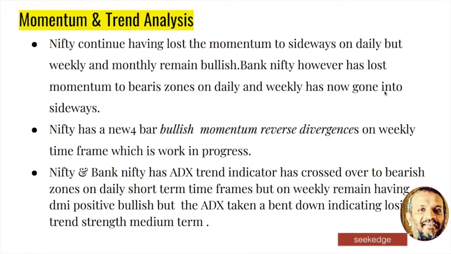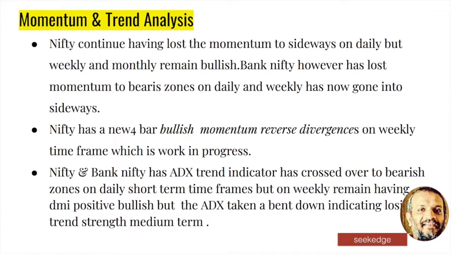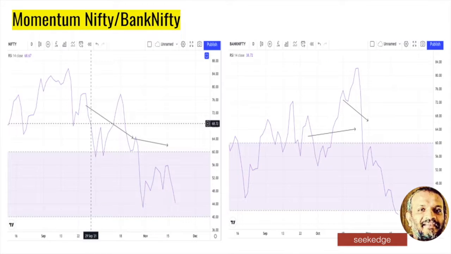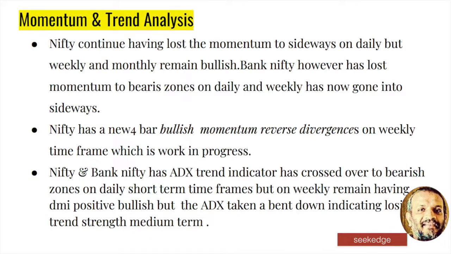So let's analyze the momentum in the trend analysis first. Momentum has anyway been lost. It has gone sideways on the Nifty, but Bank Nifty has gone into the bearish zones. Look at this, it has gone into the bearish zone on the downside. On the higher time frames, weekly is fine for Nifty, but Bank Nifty weekly has gone sideways and daily has gone to the bearish zone. So it's more bearish from the momentum perspective.